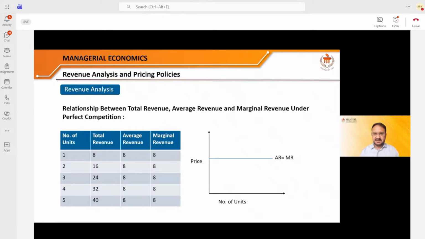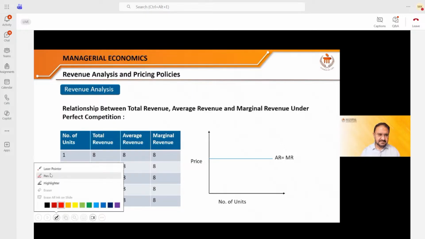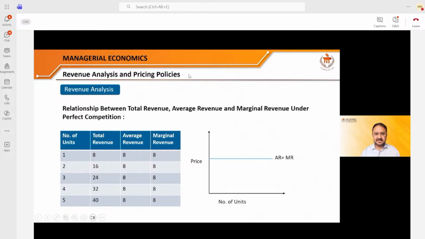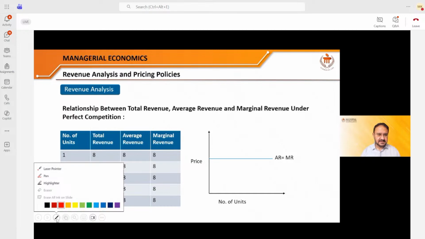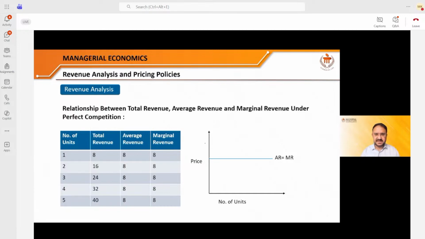You just see this. Just see my diagram. You will understand how we have arrived at this diagram. I will show you how we have arrived at this diagram. Just see here. Now, market equilibrium, all of you have learned. What is that market equilibrium? Quickly tell me. Market equilibrium is a point at which the quantity supplied is equal to quantity demanded.